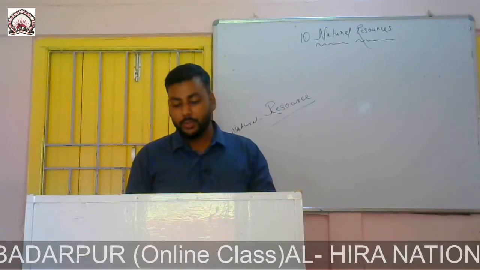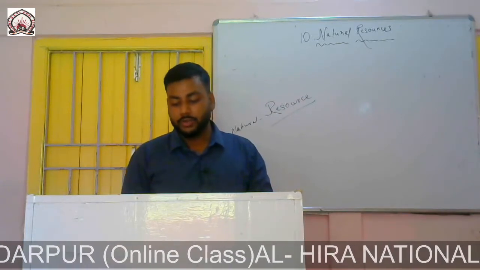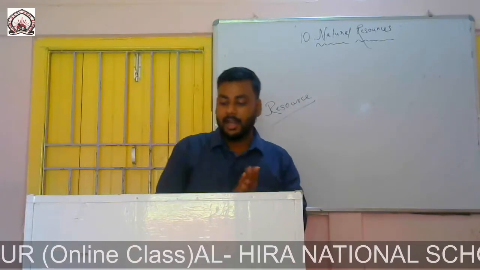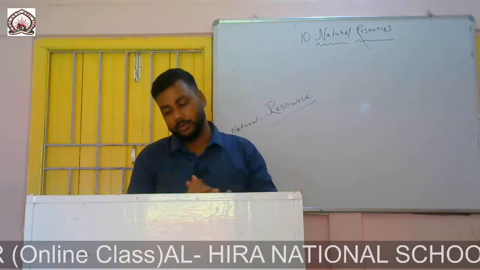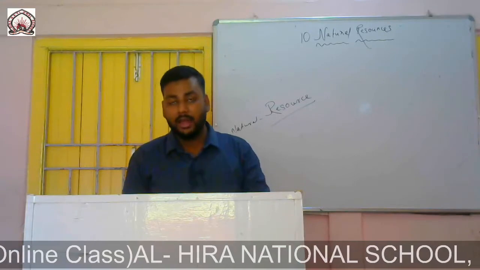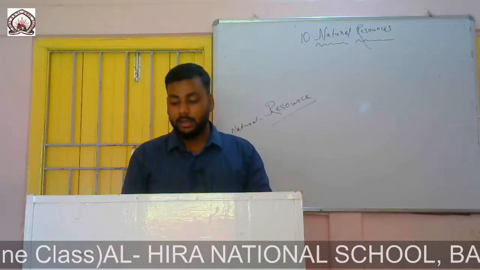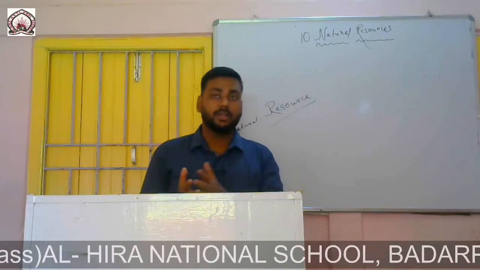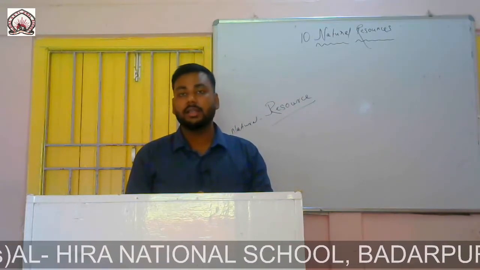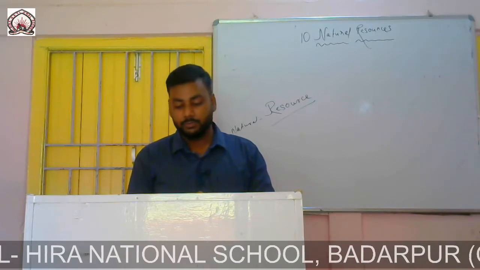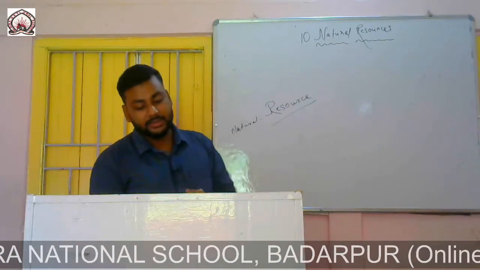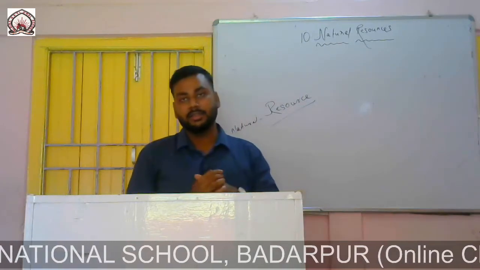All the natural things we use are our natural resources. Air, water, soil, rock, fuels, plants and animals are all natural resources. So some examples are air, water, rock, fuels, plants and animals. These are all found naturally on the earth. So these are the natural resources. The first natural resource that we will be talking about is our forest and grasslands.